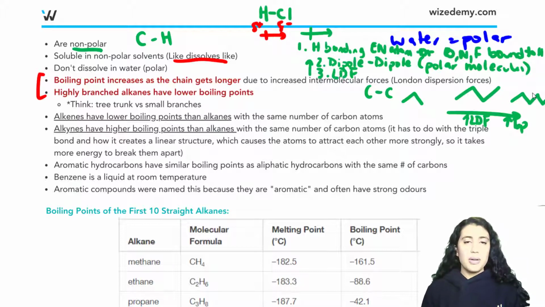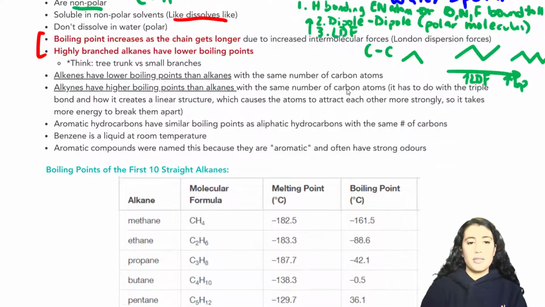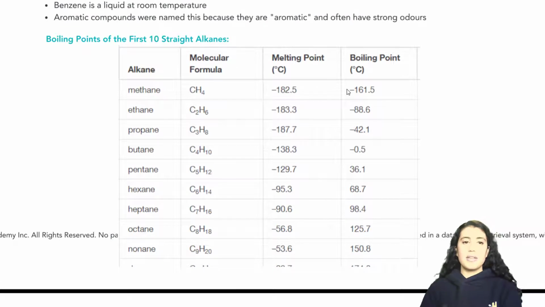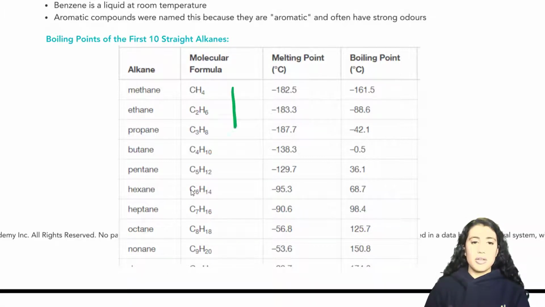Now, I just want to let you guys know this isn't usually extremely tested on, but it is good for us to understand, and your teacher might test you on this, so that's why I'm still going over it. Okay, so let's look at that in a table so we can make sure we understand this. These are the names of the different alkanes, which we'll soon be getting familiar with, but for now, let's just look at the number of carbons. As I increase the number of carbons, we just mentioned that the London dispersion forces are getting stronger.